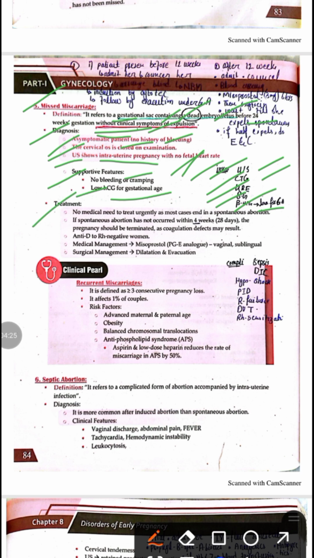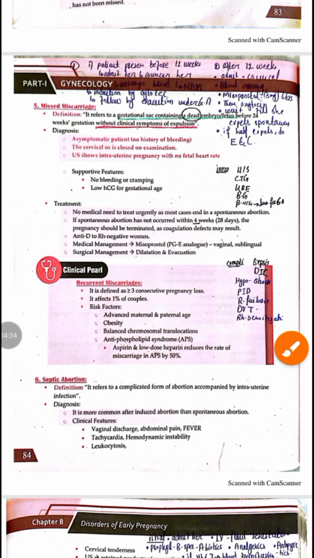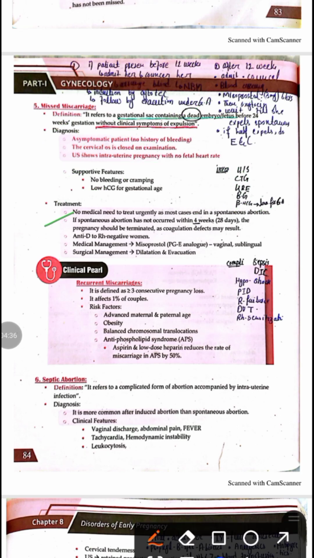Next is the management of the missed miscarriage. Initially we do expectant management. We wait because spontaneous abortion may occur. But if spontaneous abortion does not occur within the first 28 days, then the pregnancy should be terminated because coagulation abnormalities may occur. If the woman is Rh negative, we give anti-D immunoglobulins.